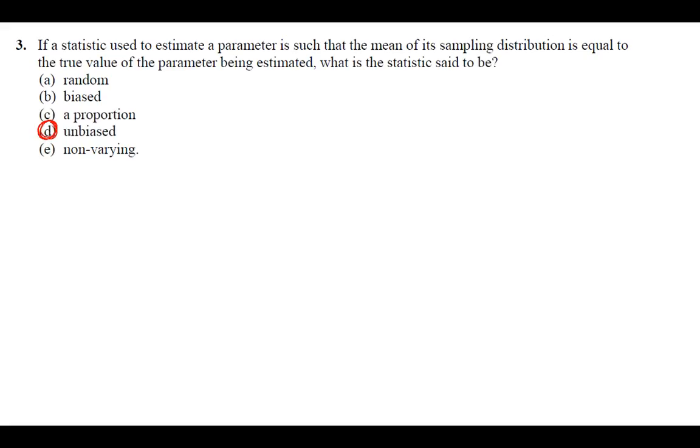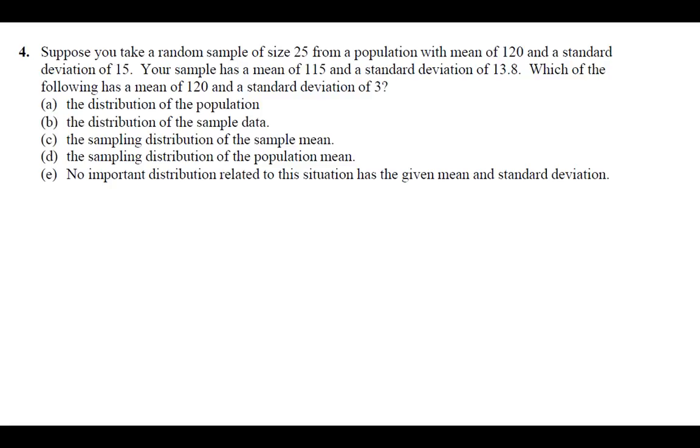Okay, number 4, suppose you take a random sample of size 25 from a population with a mean of 120 and a standard deviation of 15. Your sample has a mean of 115 and a standard deviation of 13.8. Which of the following has a mean of 120 and a standard deviation of 3? It's going to be the sampling distribution of the sample mean that's going to follow the rules that we have on the formula sheet. The rules are mu of x bar is equal to mu. It's the mean of the sampling distribution, not just one single sample.